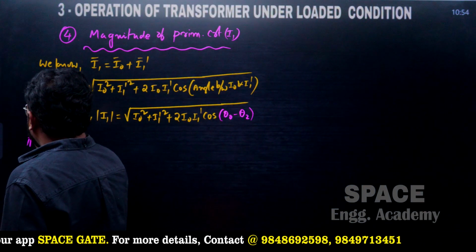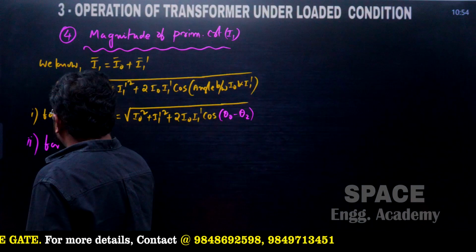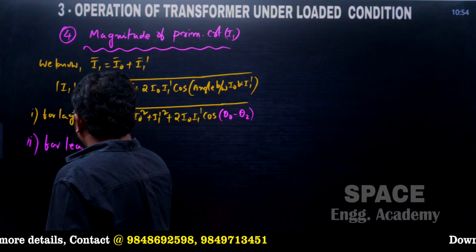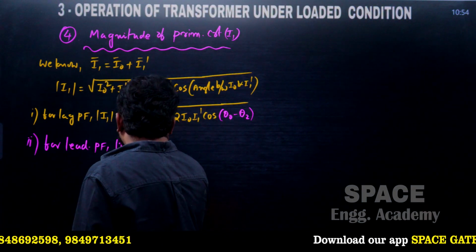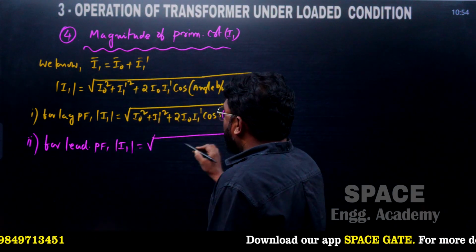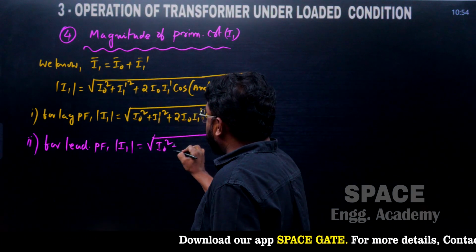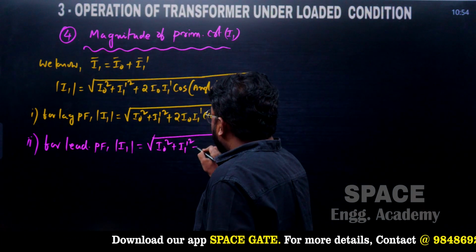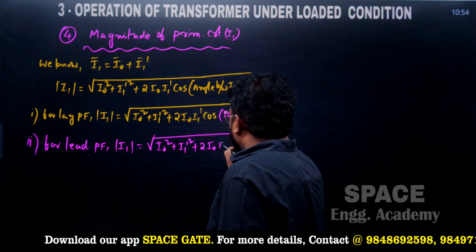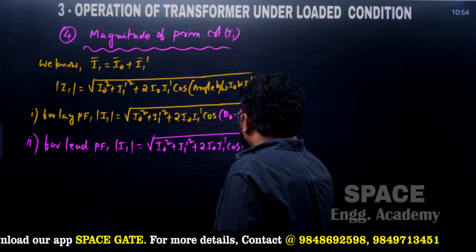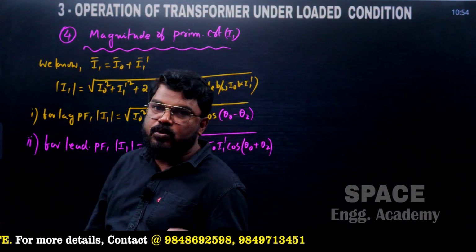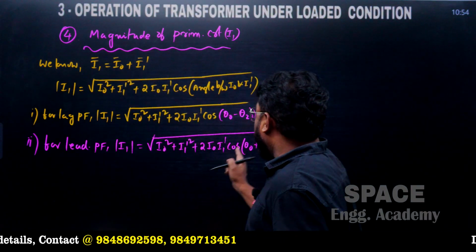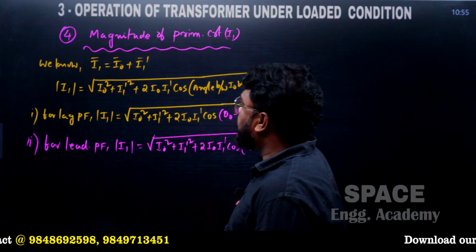And the second one, for leading power factors. How do we get it from the leading power factor point of view? The magnitude of I1 is equal to the square root of I0² + I1'² + 2·I0·I1'·cos of (theta naught plus theta 2). Theta naught is the no load power factor angle and theta 2 is the load power factor angle.